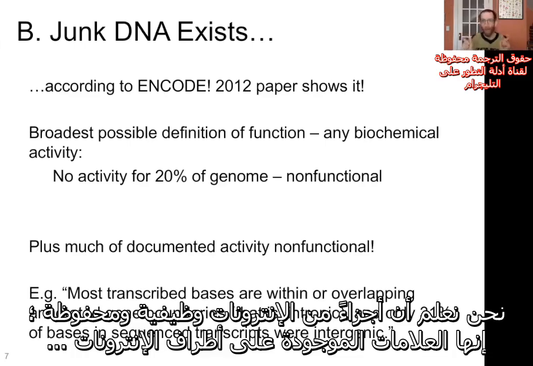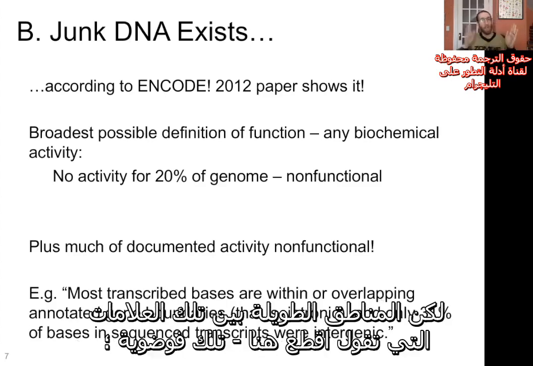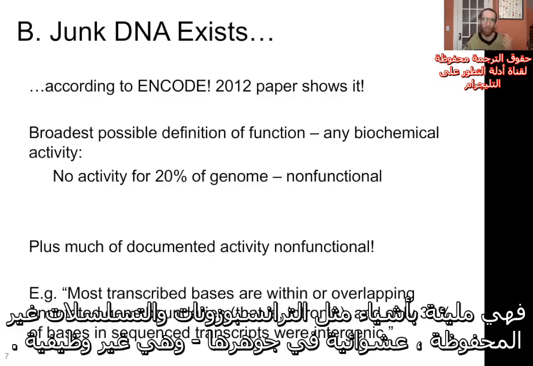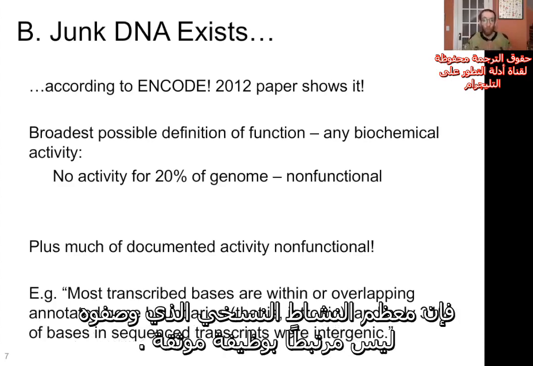They're the markers on the ends of the introns that basically say, cut here. But the long regions in between those cut-here marks, those are a mess. They're full of things like transposons and non-conserved, essentially random sequences. They're not functional. So right here, we have the ENCODE project saying, if you read the full paper and read beyond the press releases, that most of the transcriptional activity they described is not associated with a documented function.